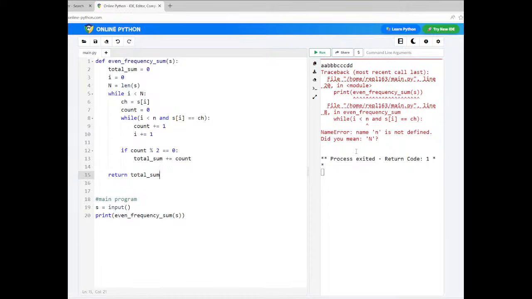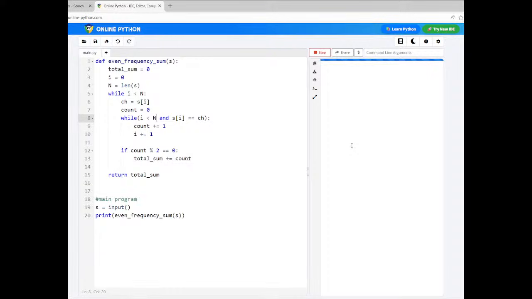Okay, so N. Did you mean capital N? Why I? Okay, so here I used small n, no? We defined capital N there, and again we used small n. Okay, so again we'll run the code.